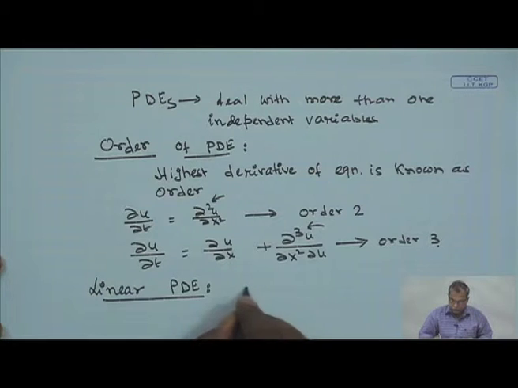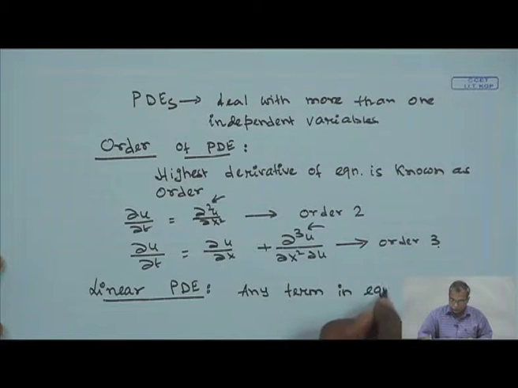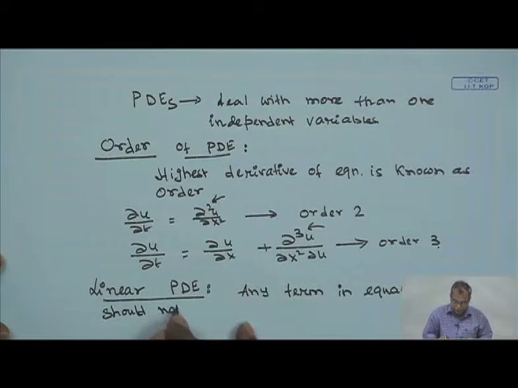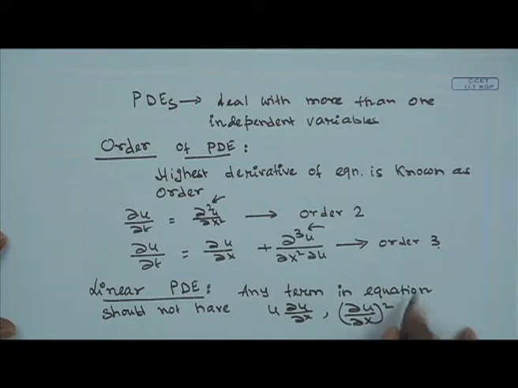Any term in the governing equation should not have a multiplication of derivatives or of the dependent variable u with its derivative del u del x, or higher order terms like del u del x squared. For example, del u del x multiplied by del square u del x square, or this times del square u del y square, or something like this.